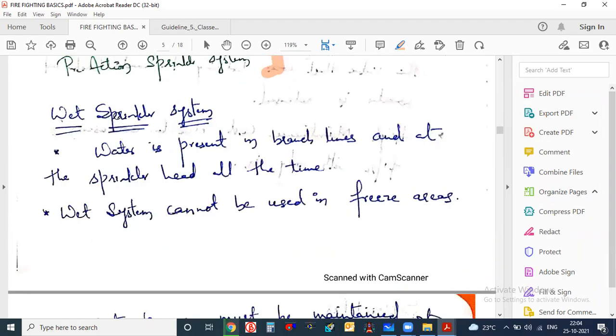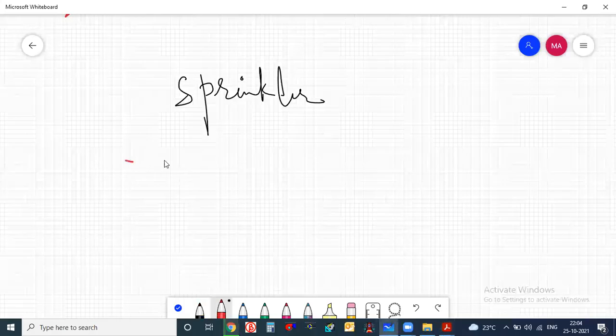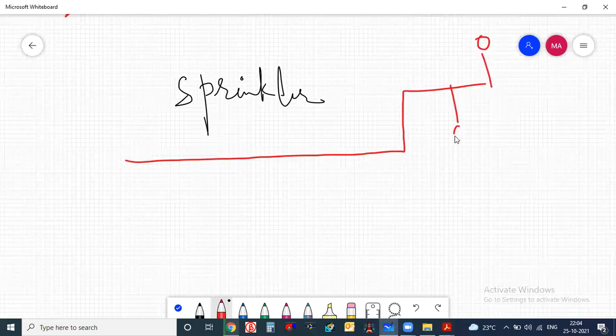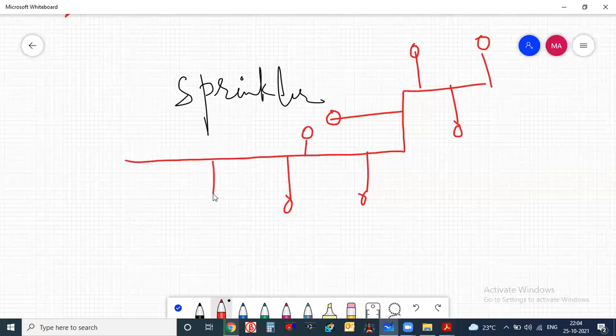So some important points are written about the wet sprinkler system. The meaning of wet sprinkler system is that water is present in branch lines and at the sprinkler head all the time. For example, just consider that this is my line and all the sprinklers are connected here. So these are the sprinklers which are connected, and wherever it has to go, it is going. The definition of wet sprinkler says that this entire line is always filled with water, and this line is also filled with water.